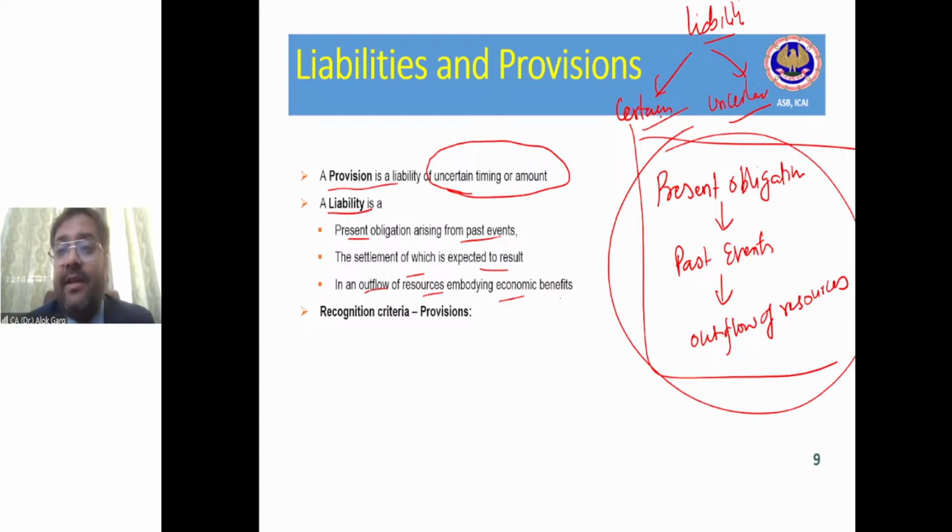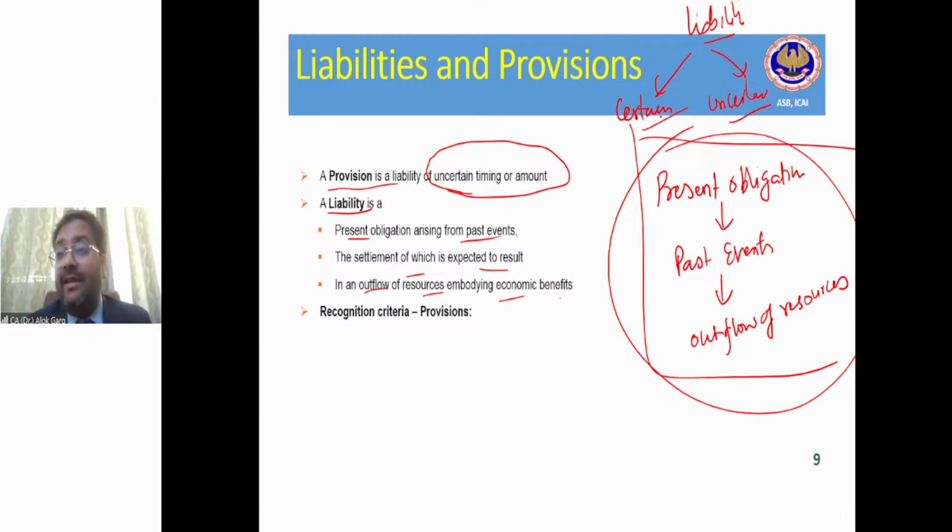Now the question arises, how can this best estimate be determined? The best estimate can be determined on the basis of past precedent, on the basis of industry precedent, right? For example, Samsung is a very old company and every year they are selling some phones, and they know that whatever quantity I am selling, there could be a situation where I end up incurring a cost worth 5 to 10% of my sales, right?